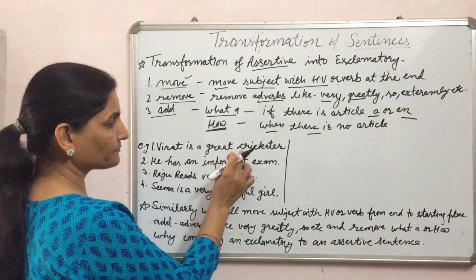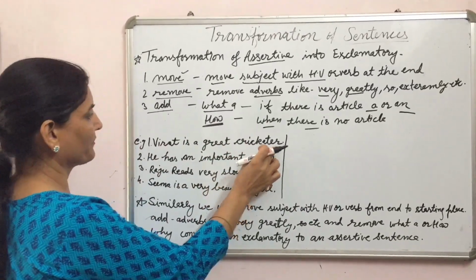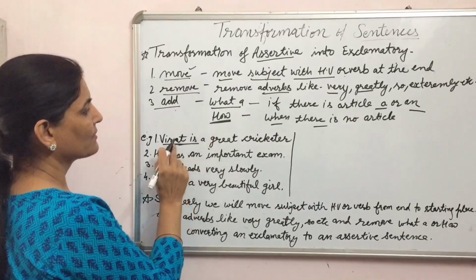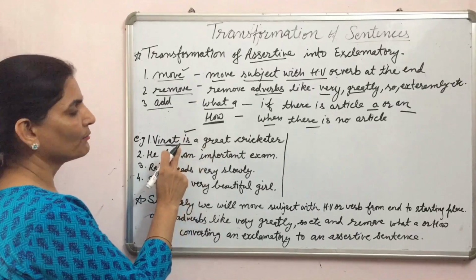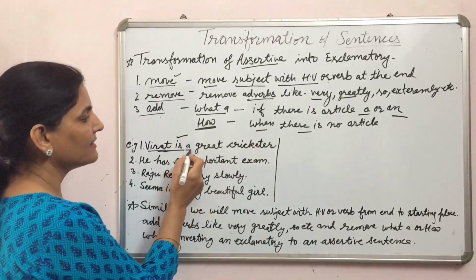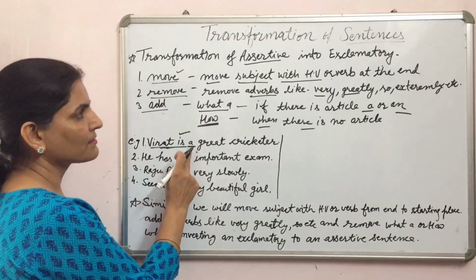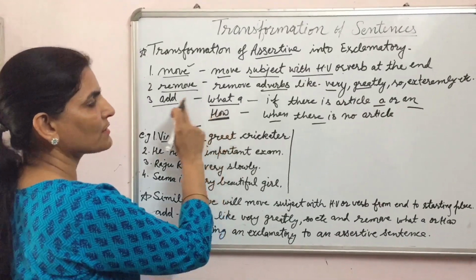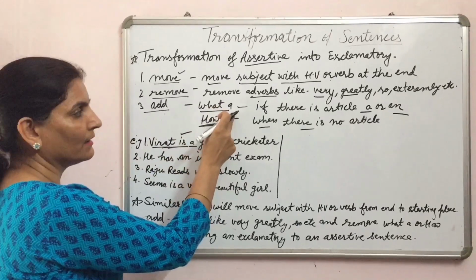Virat is a great cricketer. Here Virat is the subject. This is the helping verb. So we have to move these words to the end of the sentence. This is an article, so with article sentences we have to add what a.